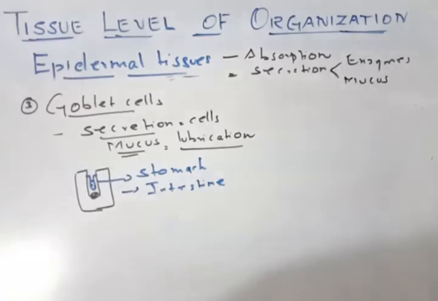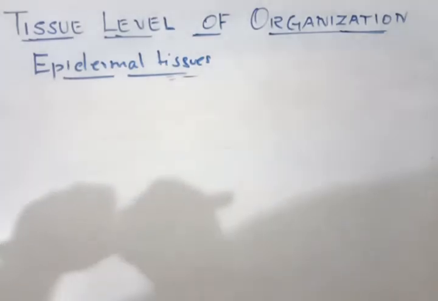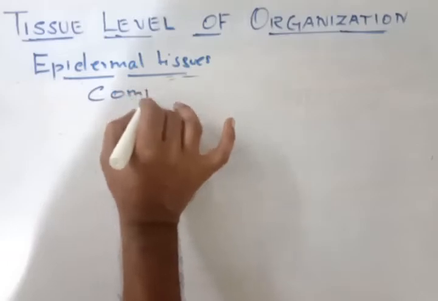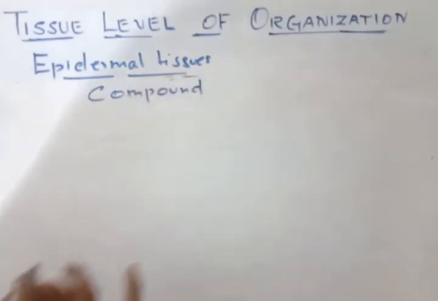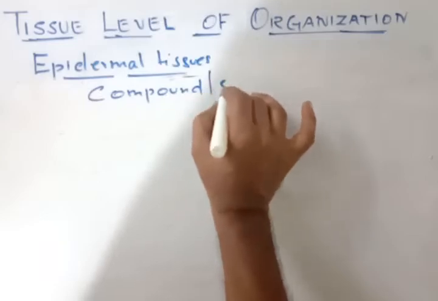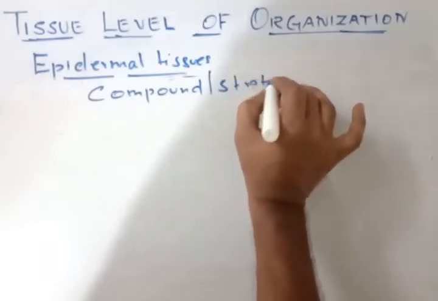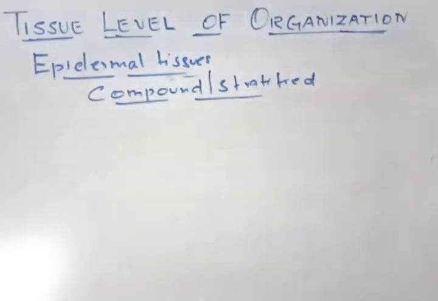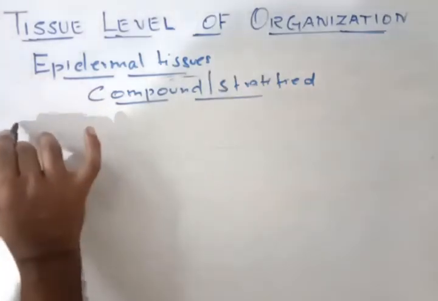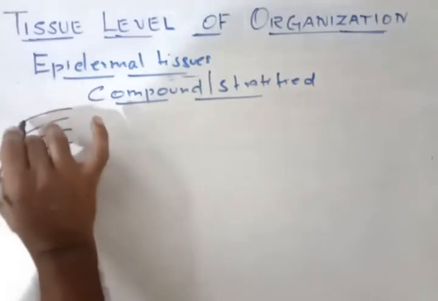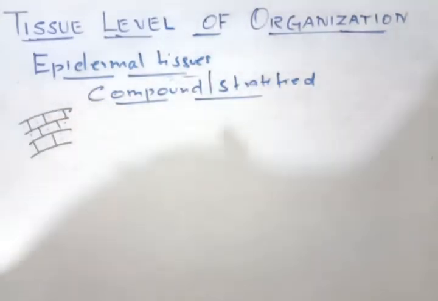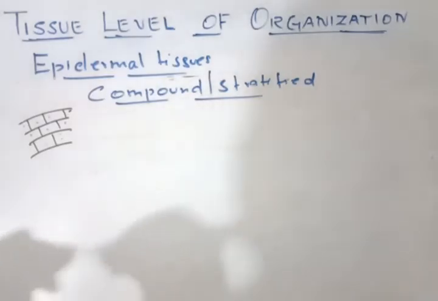The second part of epithelial tissue that we will concentrate on here is the compound or stratified epithelial tissue. So what is this compound? The cell arrangement is in multiple layers. The cell arrangement will be in multi-layers, like this. Okay, now I can even write it.